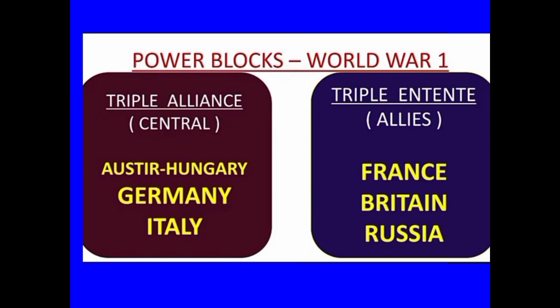The insecurity caused by this scramble led to the formation of alliances, mostly secret ones, between known enemies of the past like Austria and Italy or Britain and France. Similar blocs continued into the Second World War: the Axis powers led by Germany and the Allies led by Britain, US and USSR.